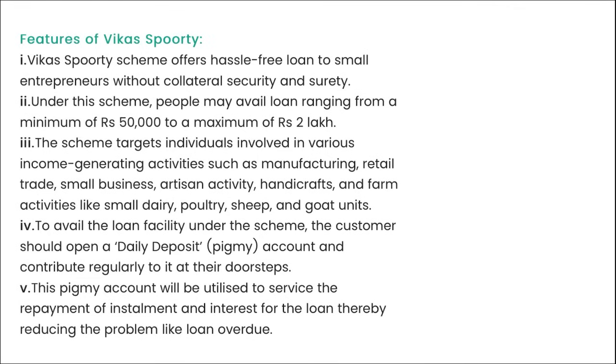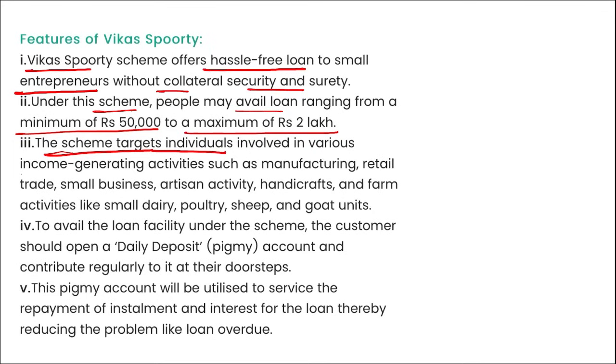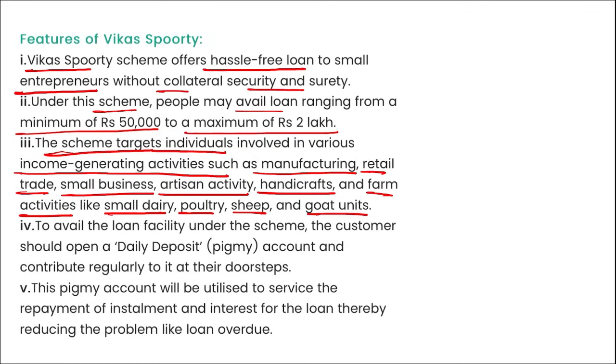If we look at the features of Vikas Sapurti, the scheme offers hassle-free loans to small entrepreneurs without collateral, security, and surety. Under the scheme, people may avail a loan ranging from a minimum of 50,000 rupees to a maximum of 2 lakh rupees. The scheme targets individuals involved in income generating activities such as manufacturing, retail trade, small business, artisan activity, handicrafts, and farm activities like small dairy, poultry, sheep, and goat units.